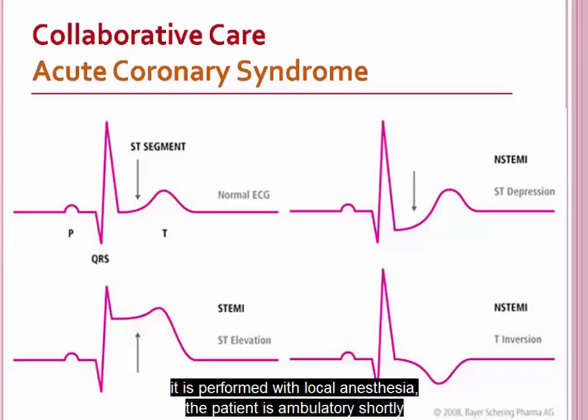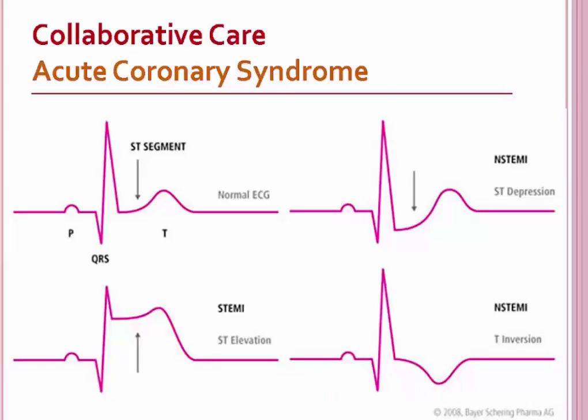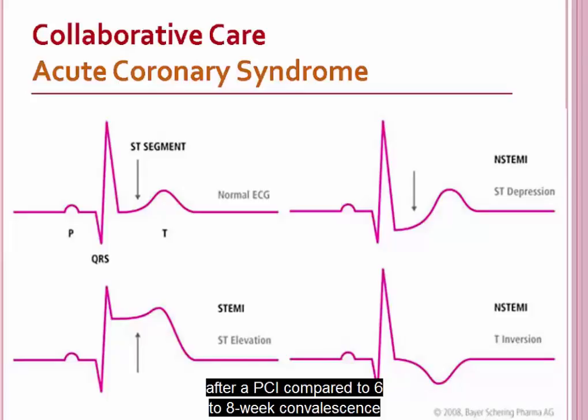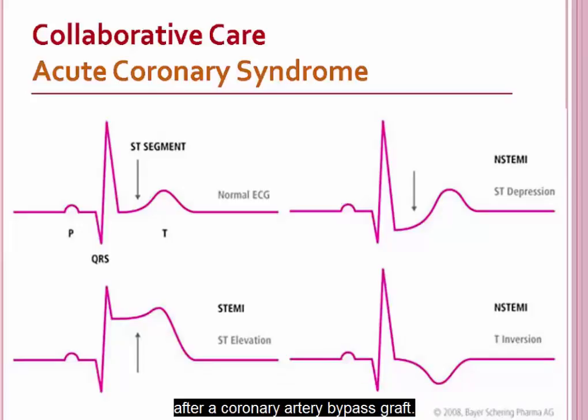The patient is ambulatory shortly after the procedure. The length of hospital stay is approximately 1 to 3 days, compared with the 4 to 6 days with coronary artery bypass surgery. The 1 to 3 days reduces hospital costs, and the patient can return to work several weeks sooner after a PCI compared to 6 to 8 week convalescence after a coronary artery bypass graft.